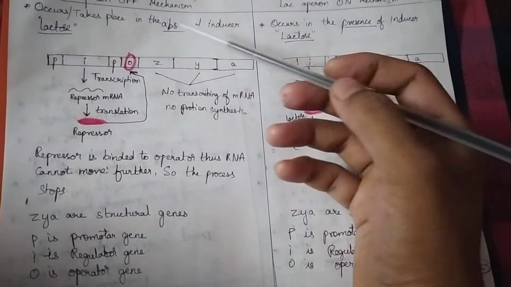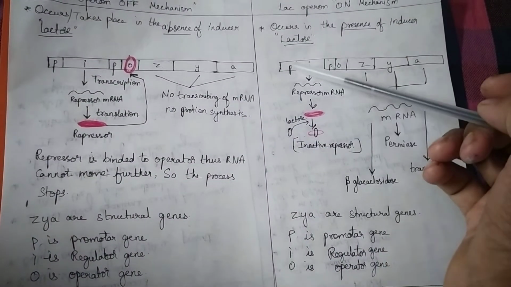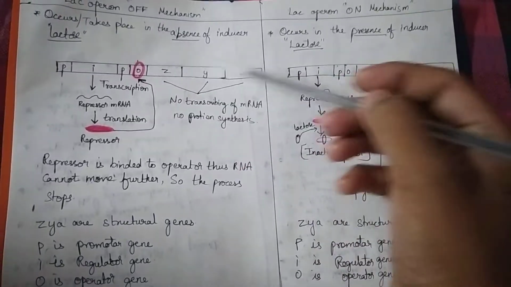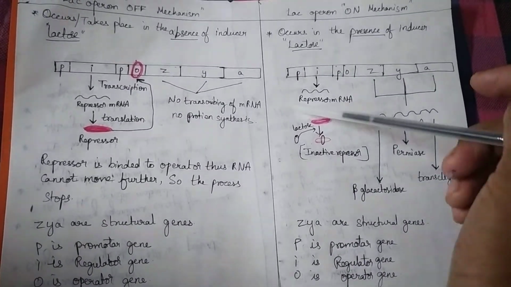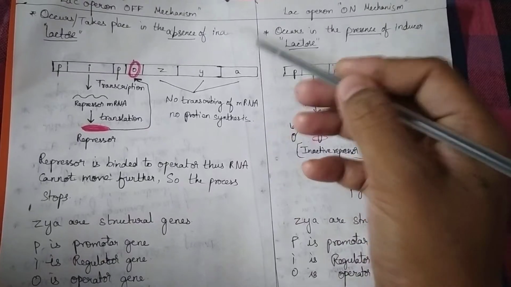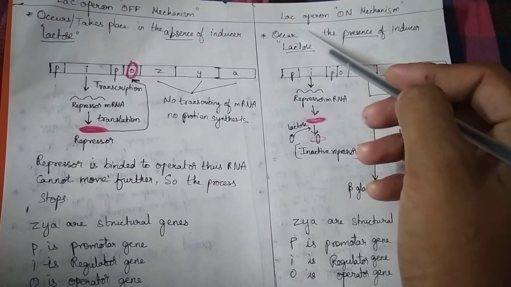This is about the lac operon on and off mechanism. If you draw this diagram, you will get 4 out of 4 marks, and about the diagram you need to write 2 points. That is more than enough.